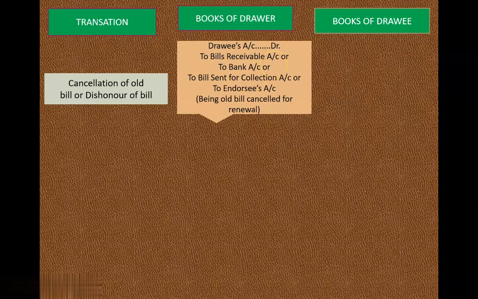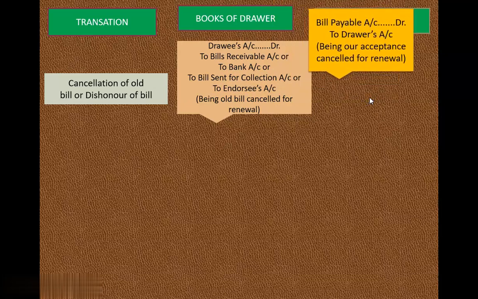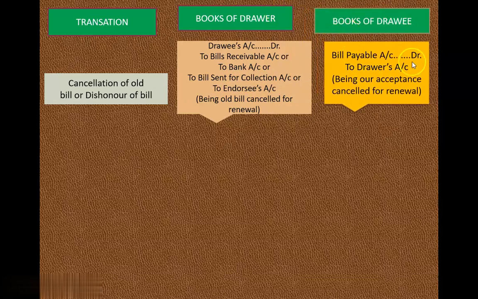Or if we have sent the bill to the bank for collection, in that case, our entry is drawee's account debit to bill sent for collection account. Or if your bill is endorsed, then our entry is drawee's account debit to endorsee's account. So it depends on the case. But we have to remember that drawee is always debited, and as per the sum, credit is either bills receivable, bank, bank for collection, or endorsee's account.